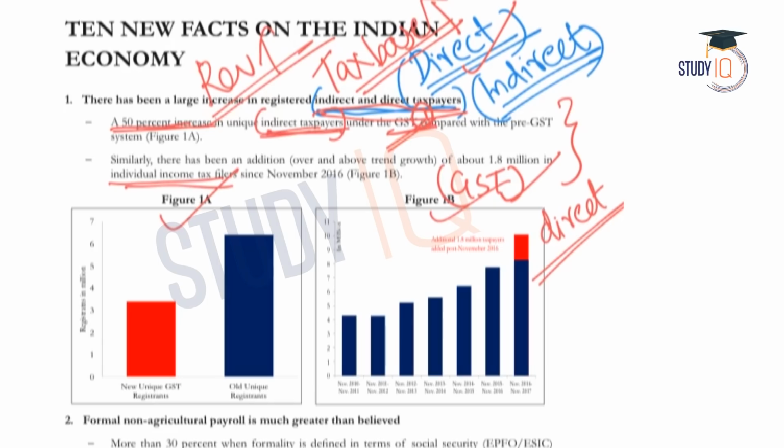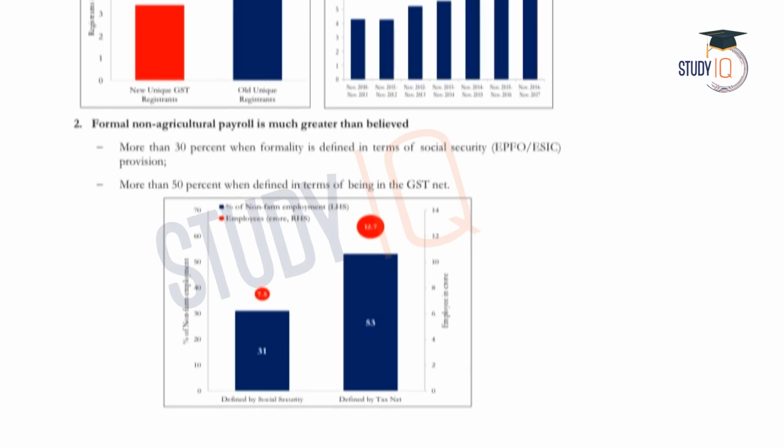And now coming to the second new fact the economic survey provides, it says that formal non-agricultural payroll is much greater than believed. So what is meant by formal non-agricultural payroll? It means people who are employed in the formal sector and also in the non-agricultural sector. So this is with regard to non-agricultural sectors, other than agricultural, and also the formal sector.